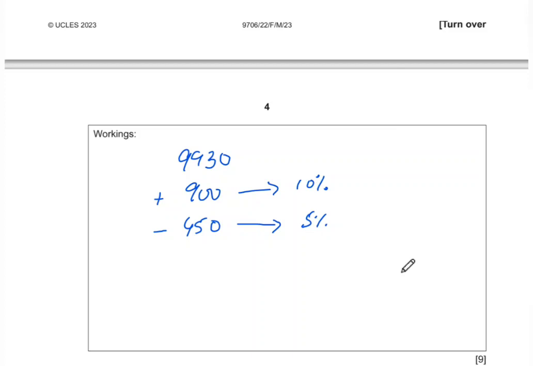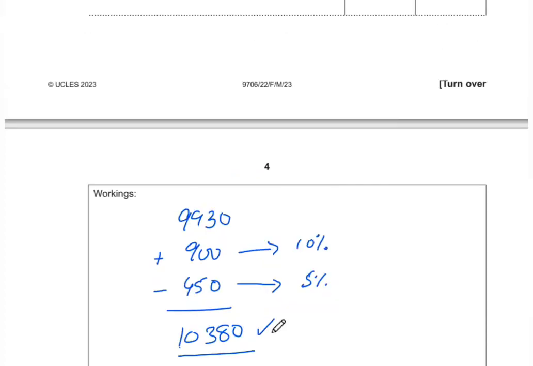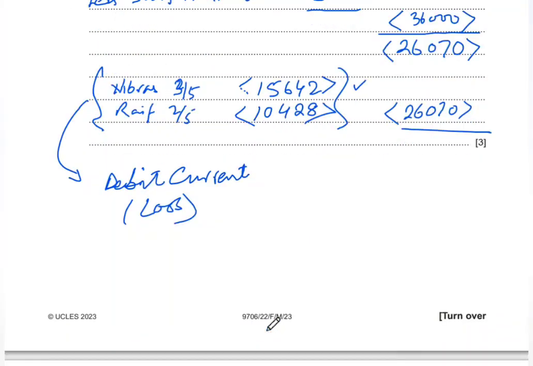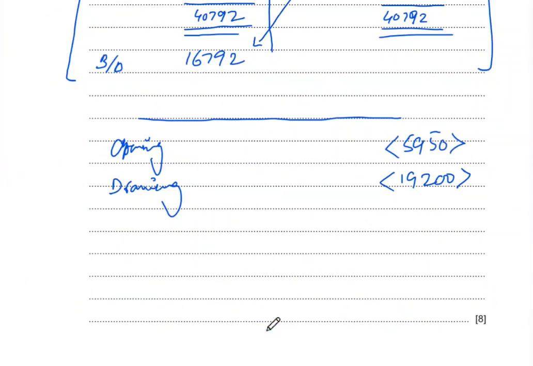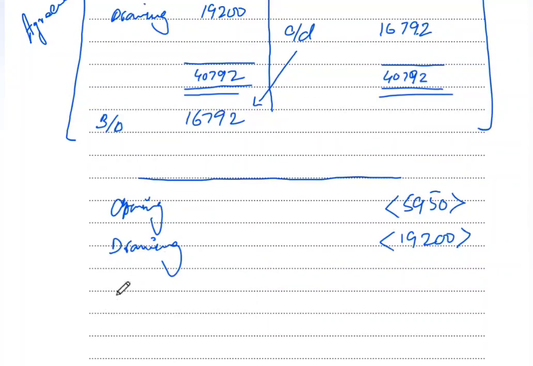So if we take the net effect, 9930 plus 900 gives us 10830, and minus 450 gives us a value of 10380. So technically this is the profit that would have been there if there was no partnership agreement. And we can simply divide this profit on a 50-50 basis, because with no partnership agreement the profits and losses are divided equally, right?